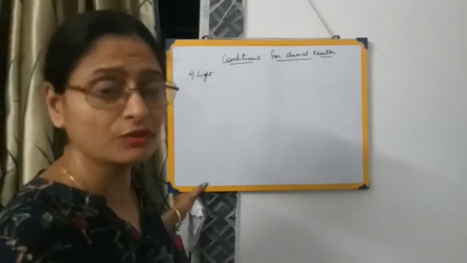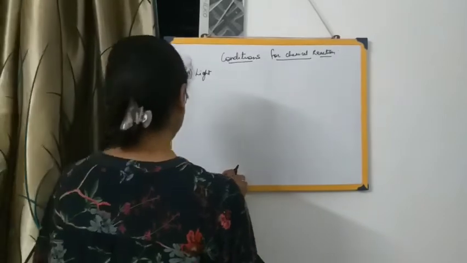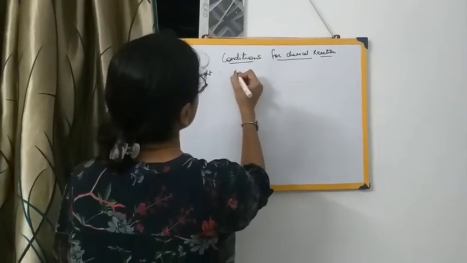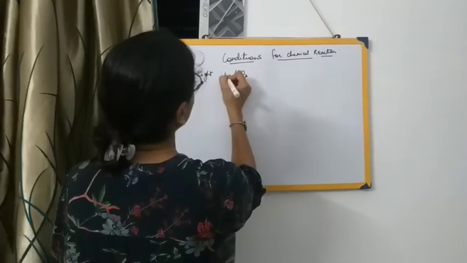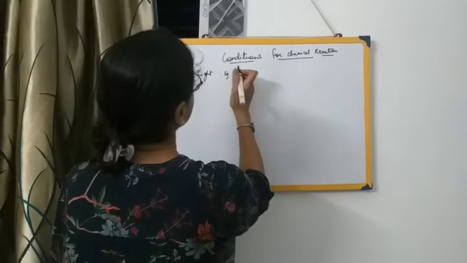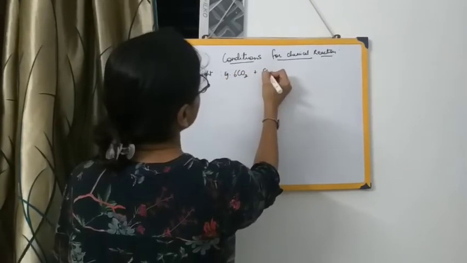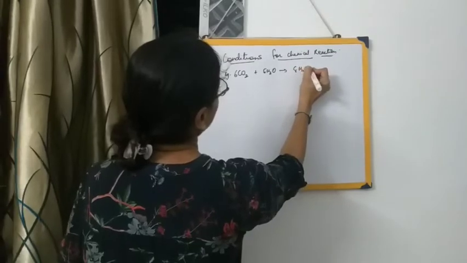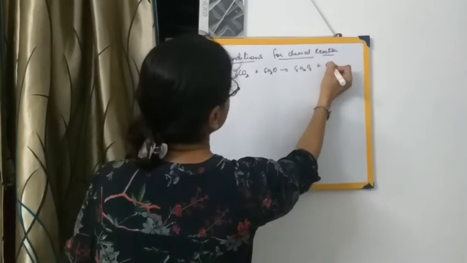Obviously the photosynthesis reaction. Let me first write down the reaction. The example of this type of reaction is 6CO2 plus 6H2O forming C6H12O6 plus 6O2.